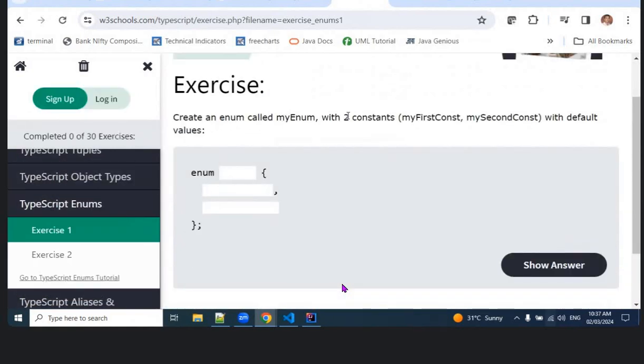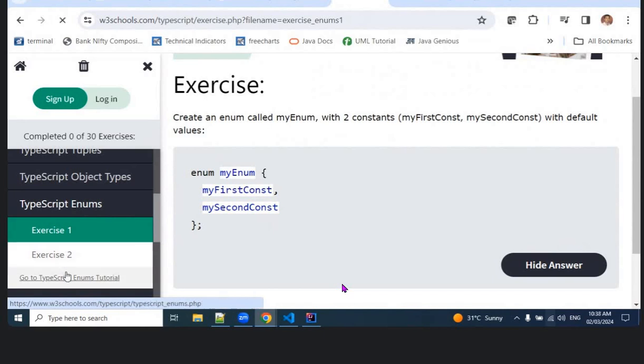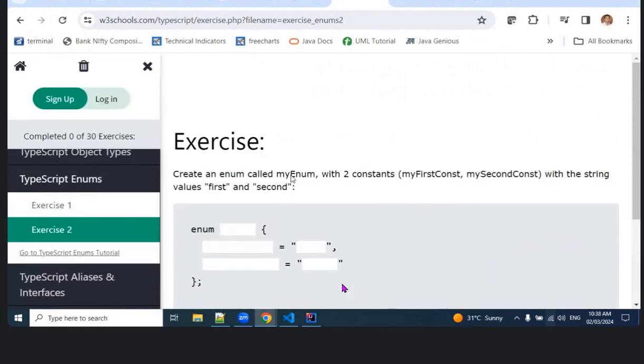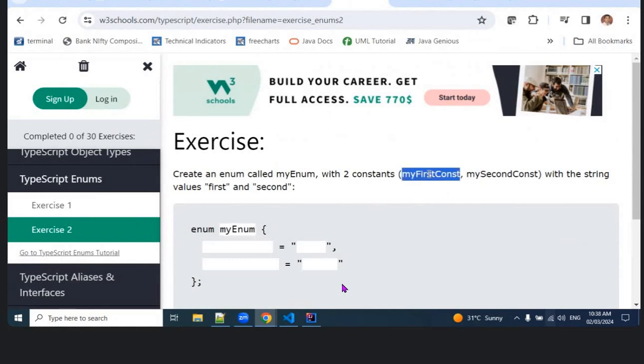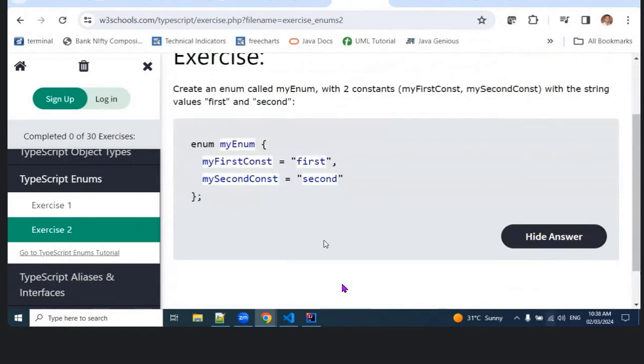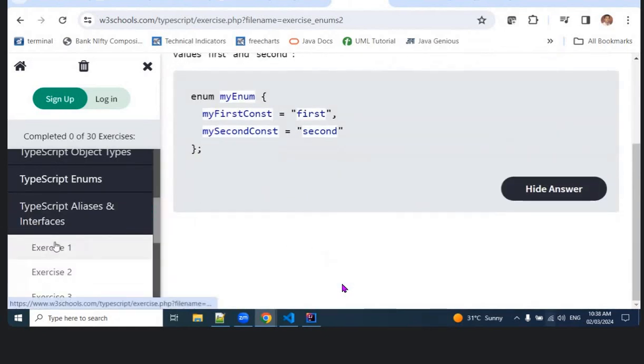Create an enum called my enum with two constants. This is straightforward only. Create an enum with my first constant, my second constant, with string as first and second. Should I mention? Okay, we don't need to do that. Having just constants along with some assigned values.